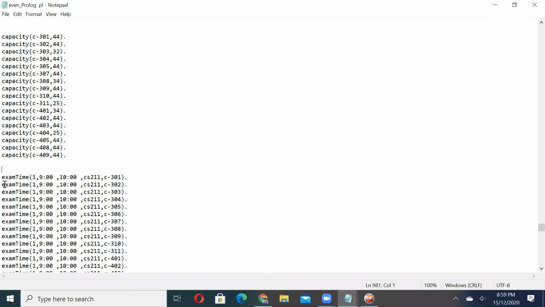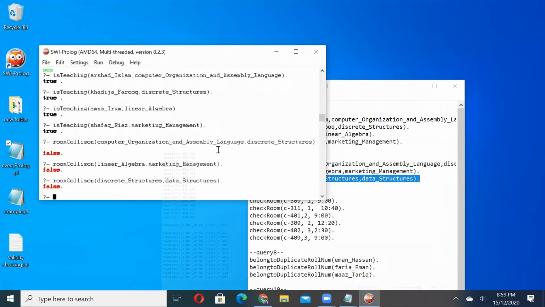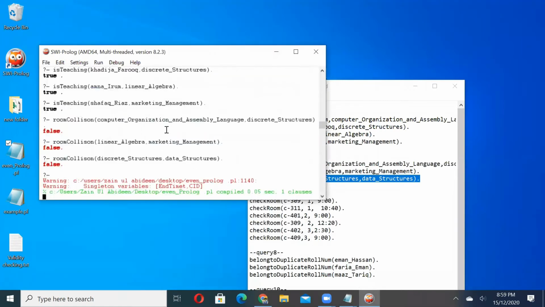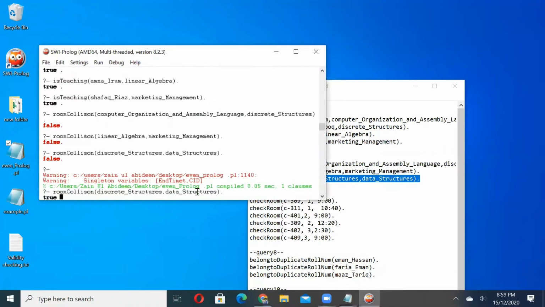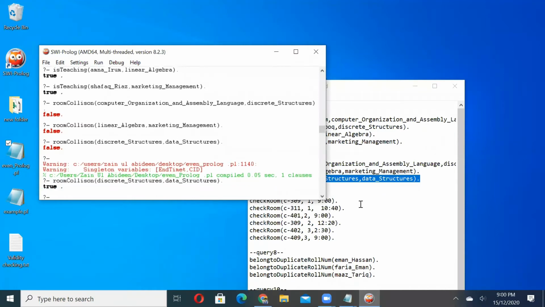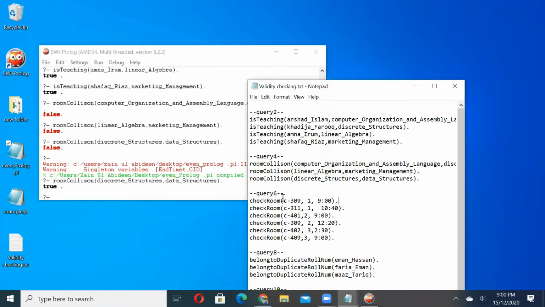So I will create a dummy exam just to check the validity. So we will consult it again as we have changed our Prolog file. So now if I check my room collision with data structure with discrete structure, it returns true. So we can verify that our predicate is working fine.